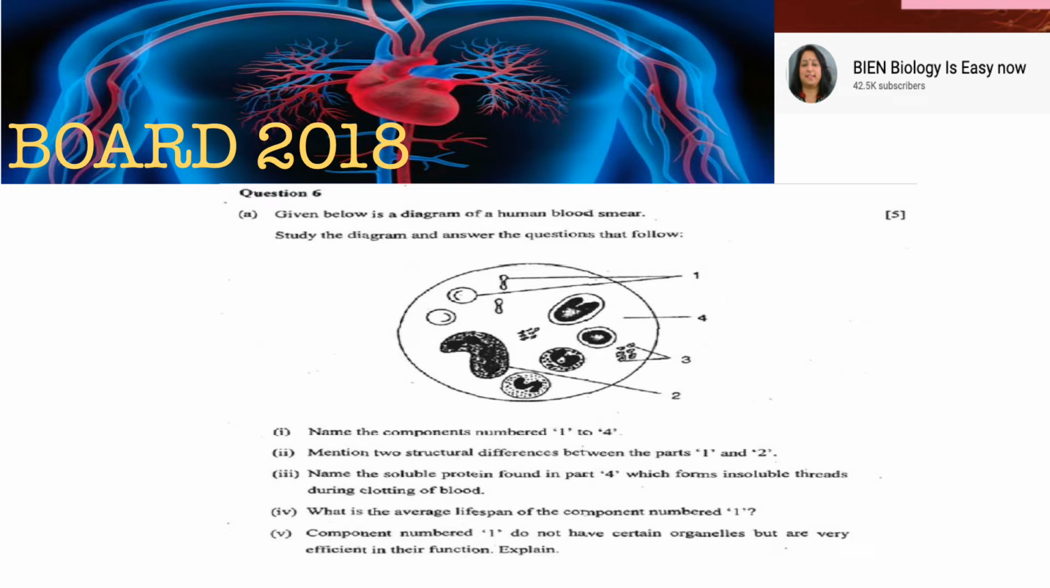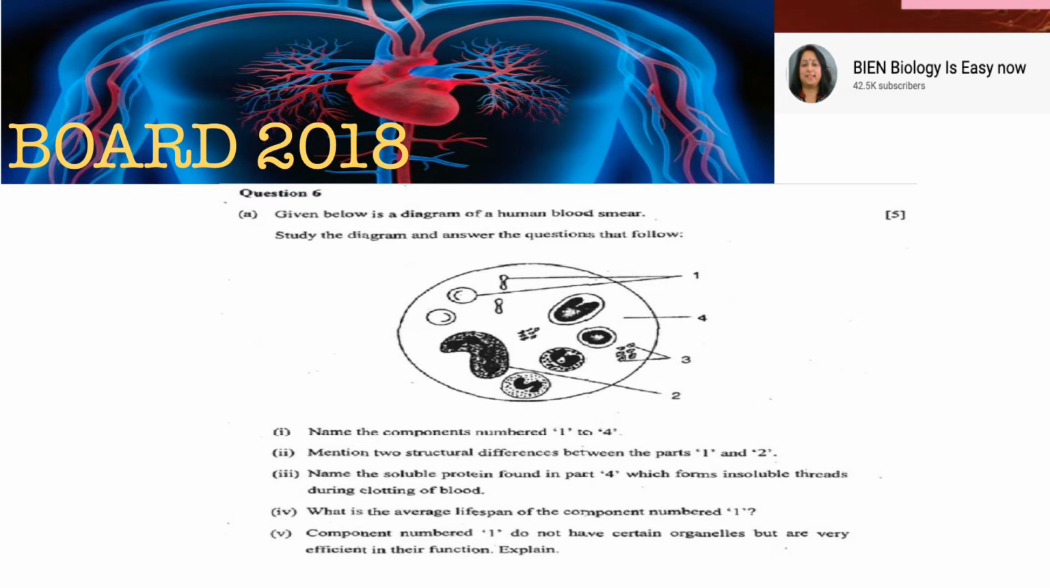Now here also the same question, but yes, of course, what have they done? यहाँ पे आपको simple एक blood smear दे दिया है. पिछले वाले में एक special event diapedesis दिया था, इसमें they have given you a blood smear, and there are different types of blood cells here. You have to label them. Now, mention 2 structural differences between 1 and 2. That means 2 types of blood cells.